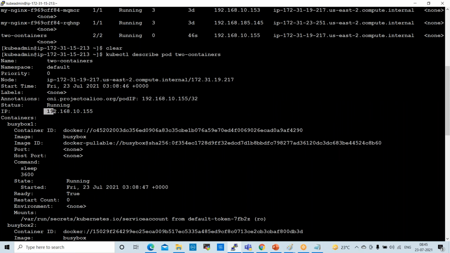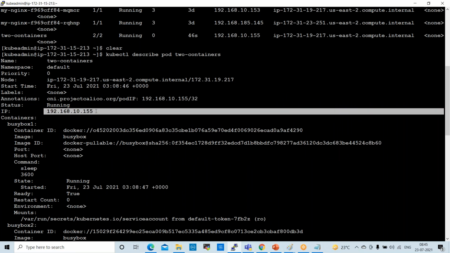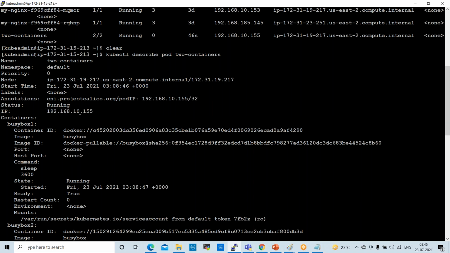See here, this is the pod IP 192.168.10.155. This is not the container IP. This is the pod IP. Pod name is 2 containers. Namespace is default. This is the node IP.